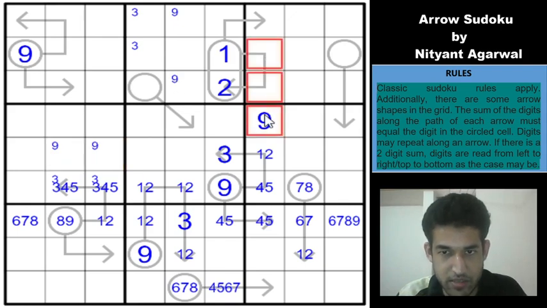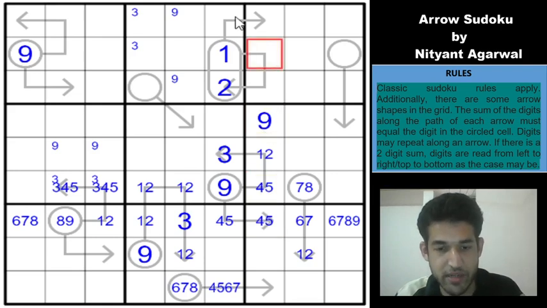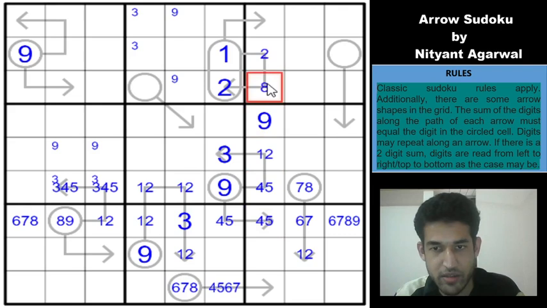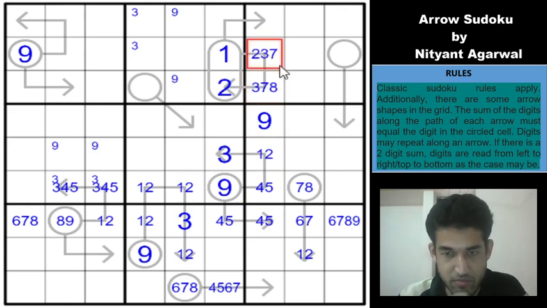So these 2 cells must sum up to 10, can't be 1 plus 9, can't be 4 plus 6, so they are either 2 plus 8 or 3 plus 7, not sure which is the case. Let us come to this 12 total.